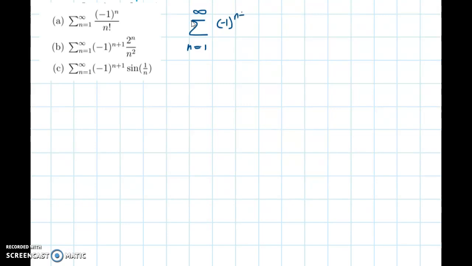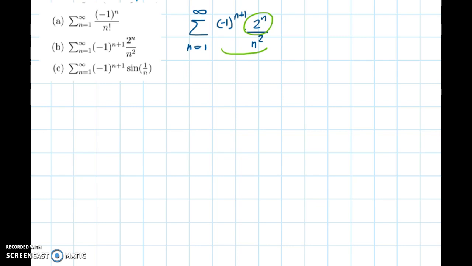For part B, we have to consider the sum from 1 to infinity of (-1)^(n+1) times 2 to the power of n over n squared. Okay, when I look at this, the first thing that comes to my mind is that when we compare the 2 to the power of n and the n squared, the 2 to the power of n is winning. This is stronger. So I think we are in a case where the sequence whose series we are trying to classify actually does not have limit 0. So if that's the case, we can just apply the n-term divergence test and conclude that this series is divergent.